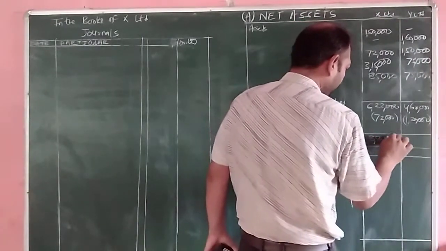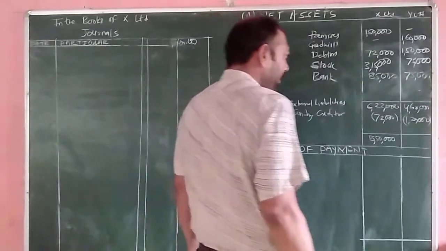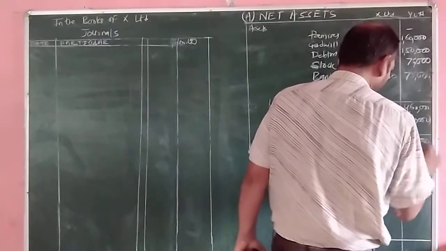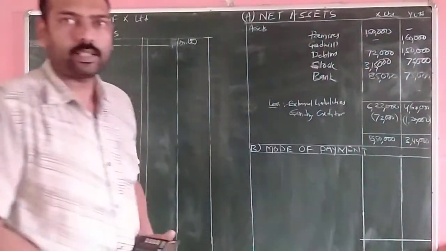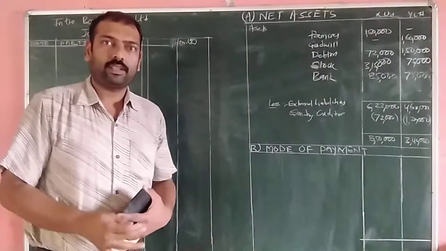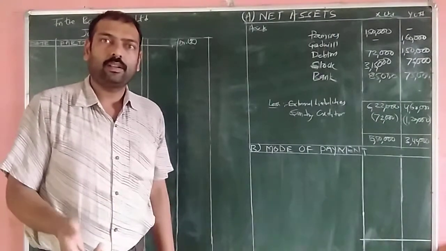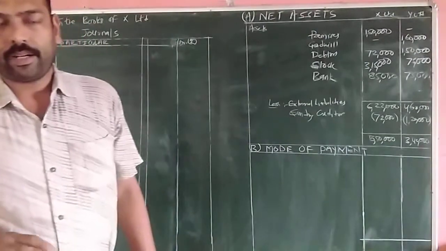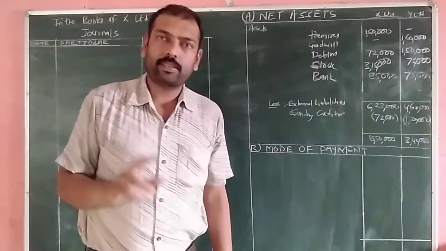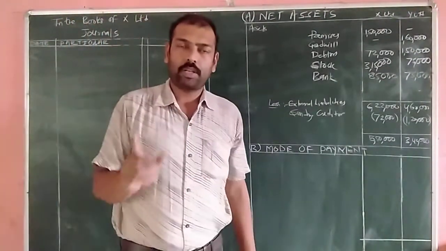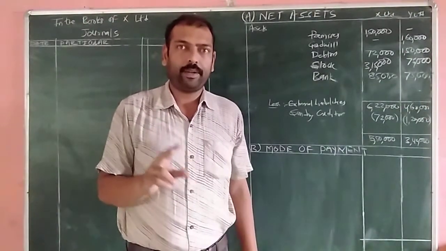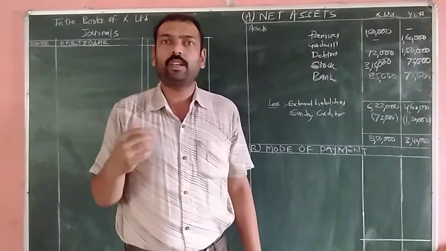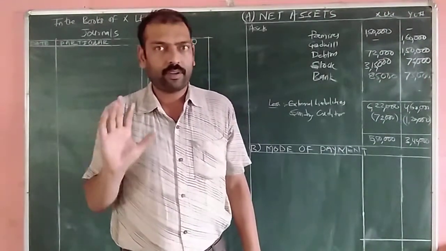5,50,000 in the books of X Limited and 3,40,000 in the books of Y Limited. Now let's see how this purchase consideration is discharged by XY Limited. In the last paragraph it is given that XY Limited is issuing both shares equally to X Limited and Y Limited, but any surplus of assets of X Limited is to be issued by preference shares.